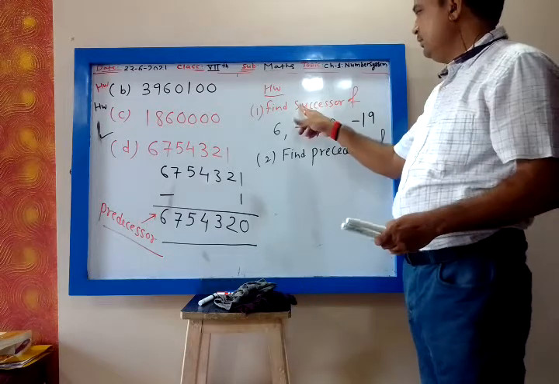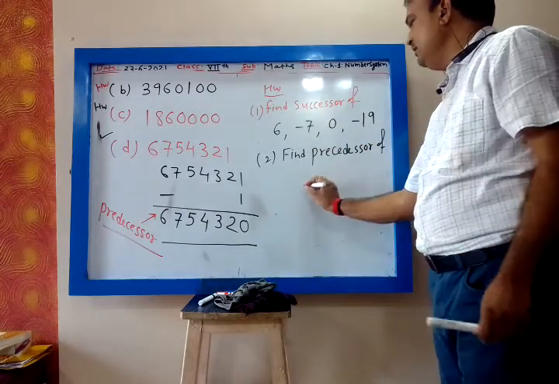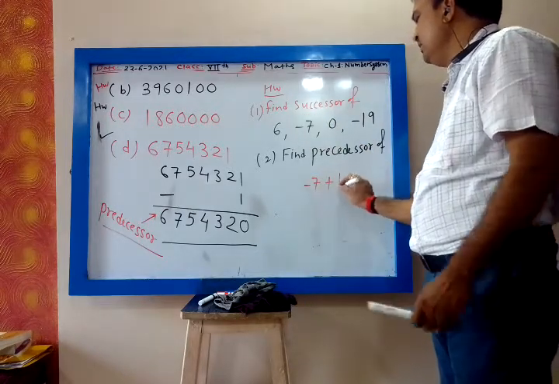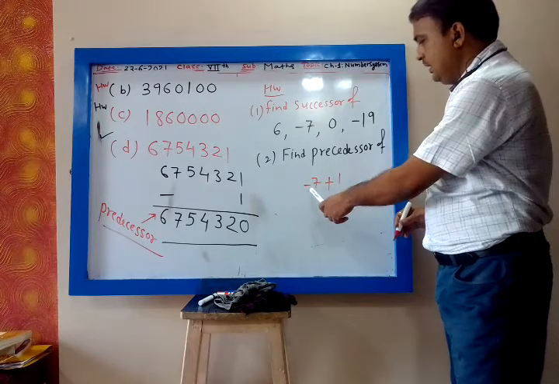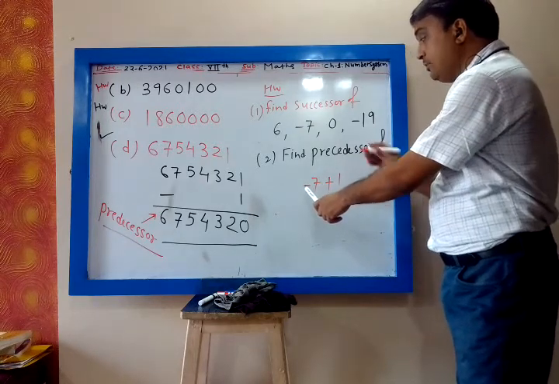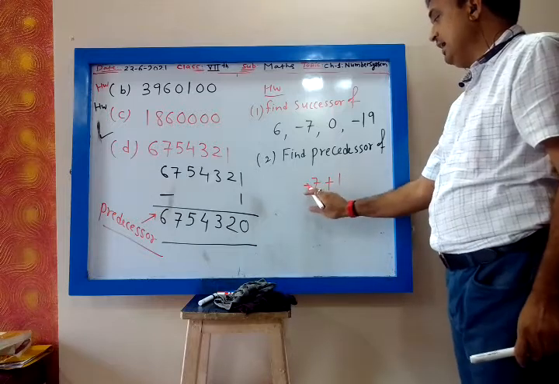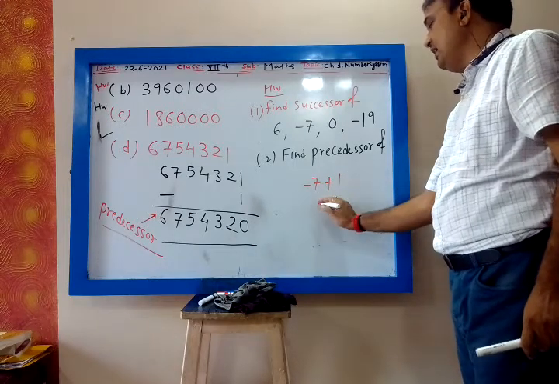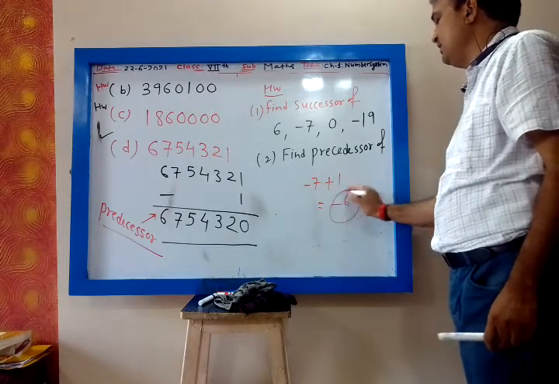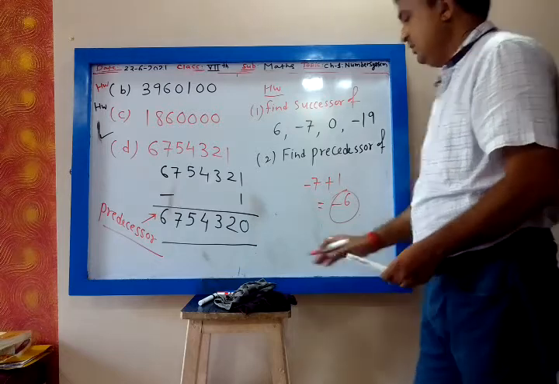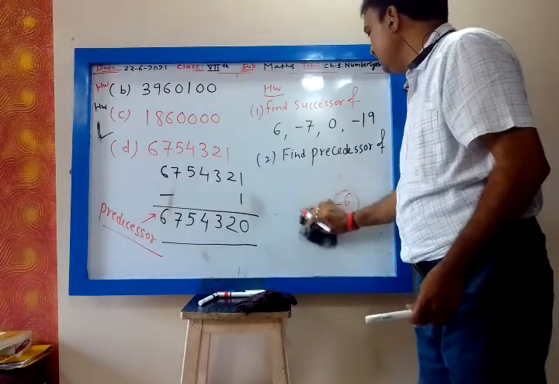To find successor of minus 7, you will add 1, no? Minus and plus are opposite signs, so you subtract: minus 6 will be the successor, my dear.